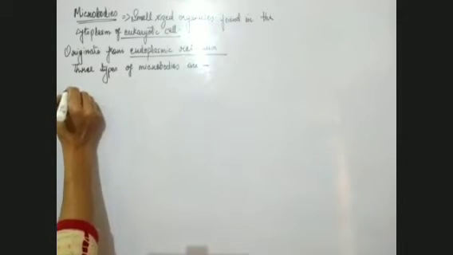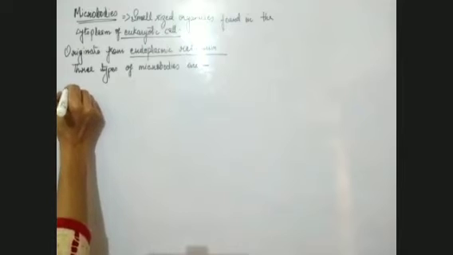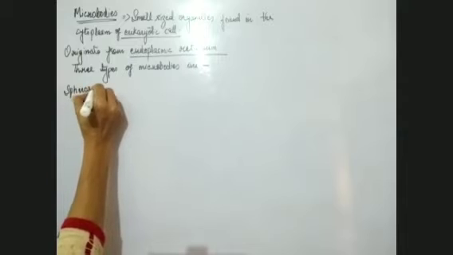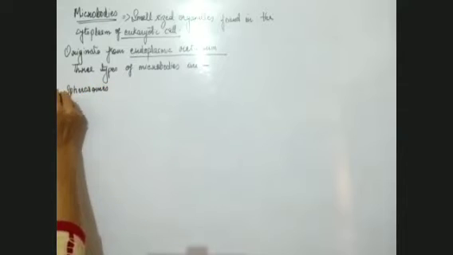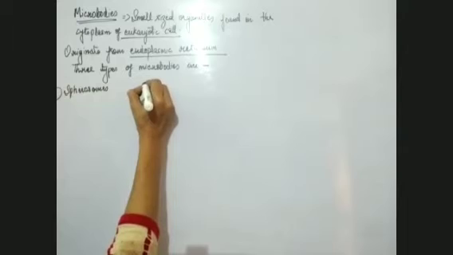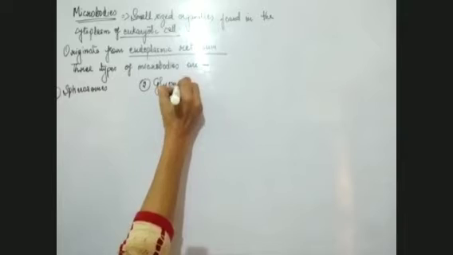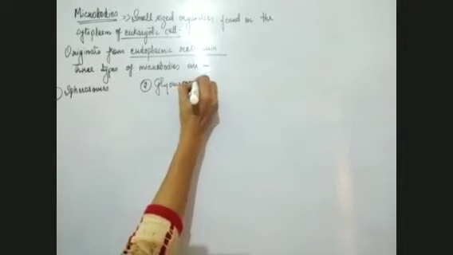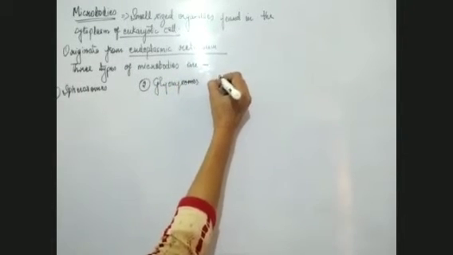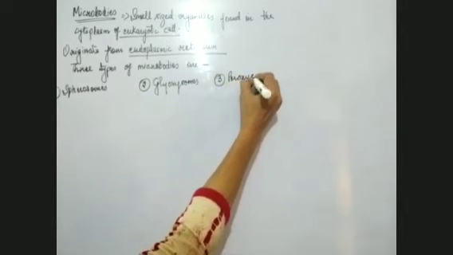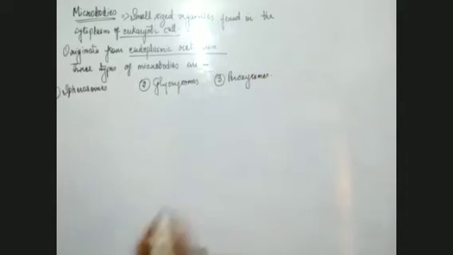I'll write here spherosomes, the first type. The second type is glyoxysomes. And the third type of microbody is peroxisomes. So we have these three types of microbodies: spherosomes, glyoxysomes, and peroxisomes.